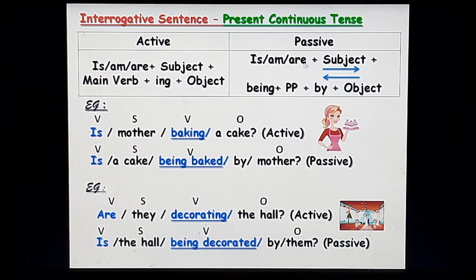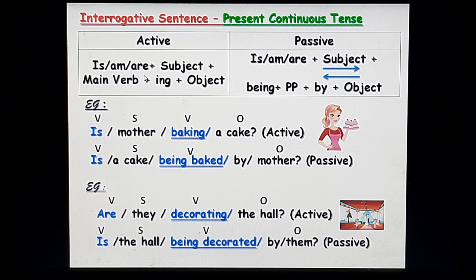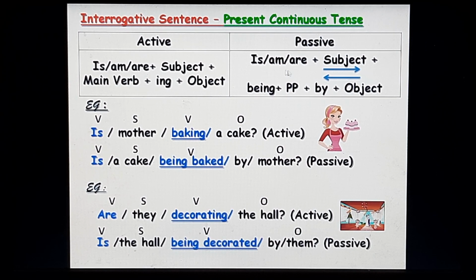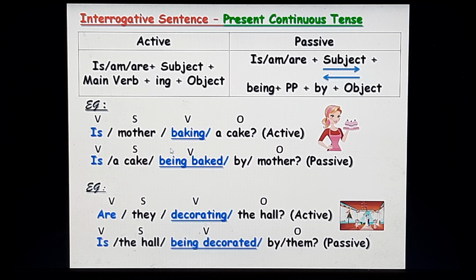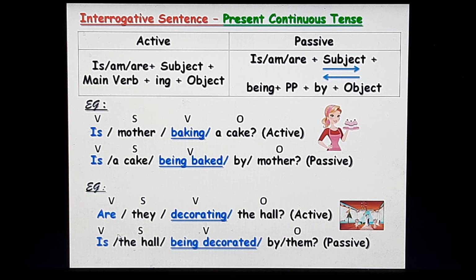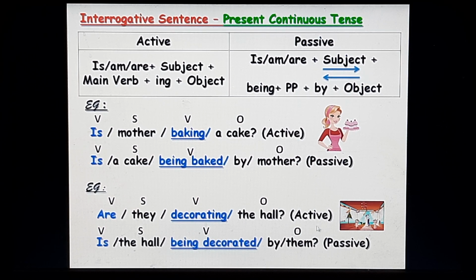Now in the present continuous tense, in the active, your auxiliary verb will be is, am, are. In the passive, it will be is, am, are plus subject plus being plus past participle plus by plus object. Let's see the examples. Is mother baking a cake? Active. Is a cake being baked by mother? in the passive. Are they decorating the hall? Active. In the passive, it is: Is the hall being decorated by them?